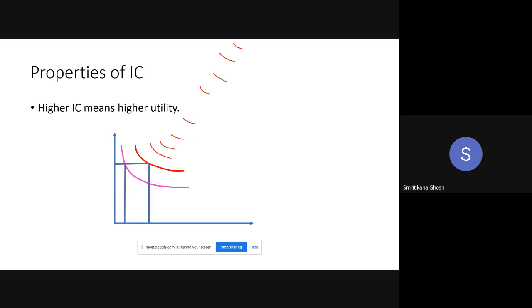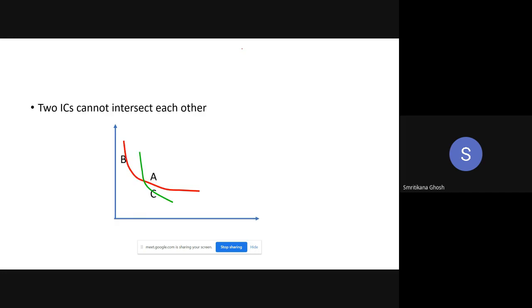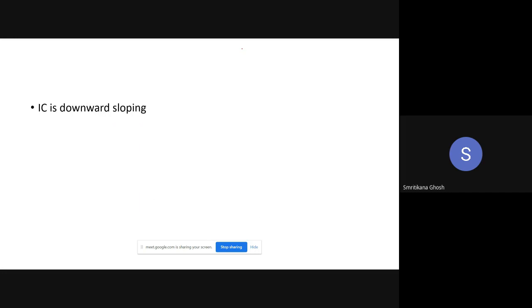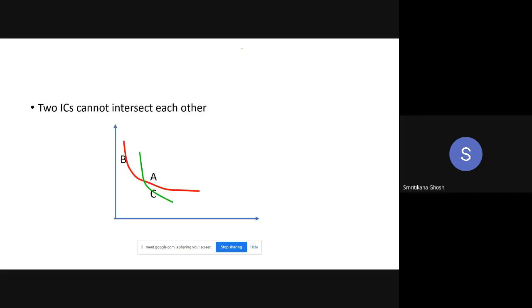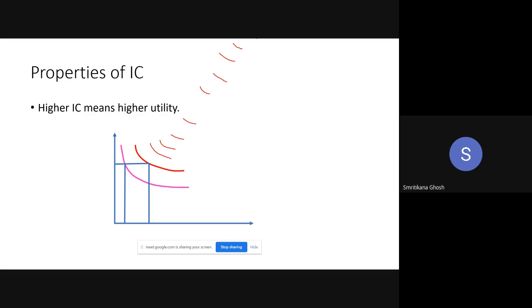But if this is the situation, then it is infinite, right? What will be the ultimate utility? What will be the optimum level of utility? So there is a constraint actually. If I follow only the indifference curve, we cannot find out the solution. It is an infinite process. So to find the solution, we have to understand that I cannot go to that level.